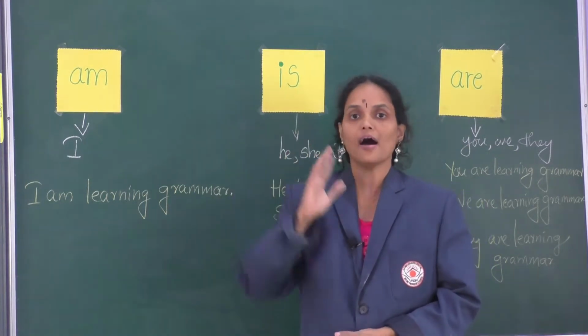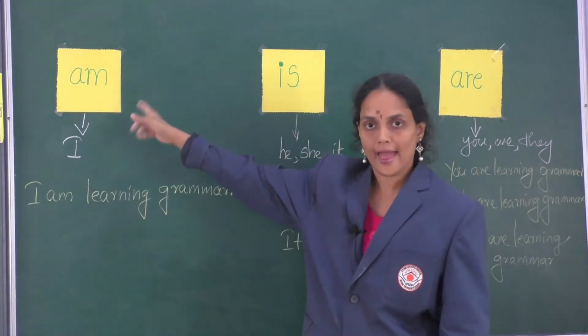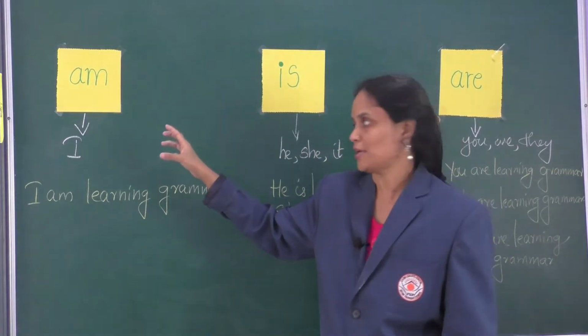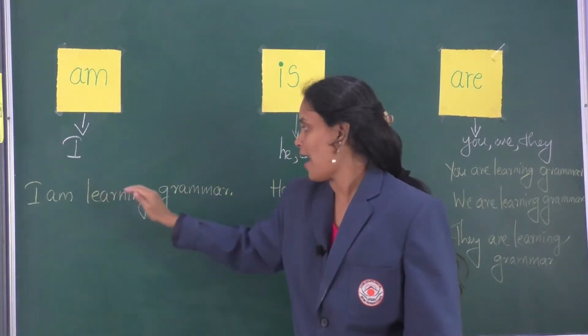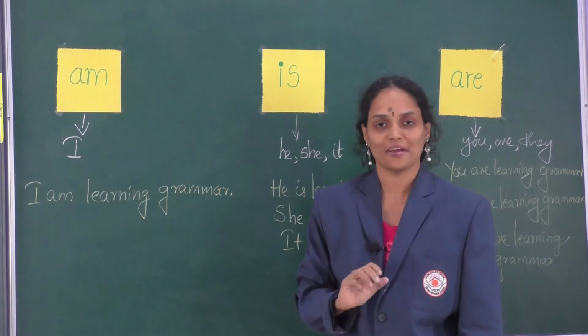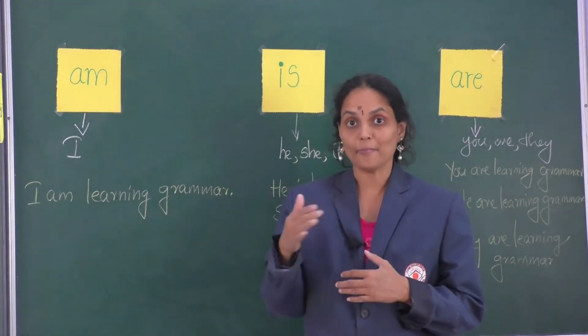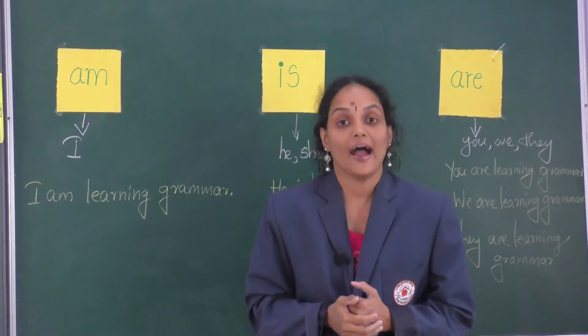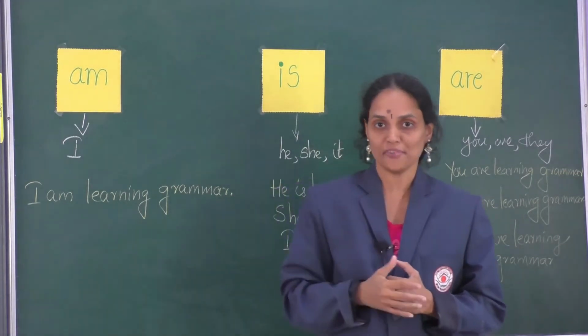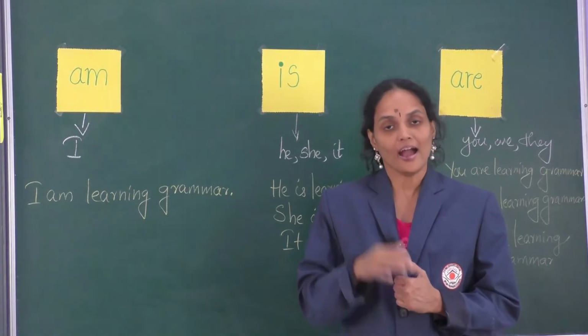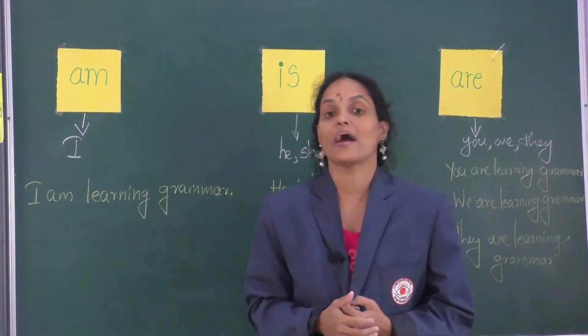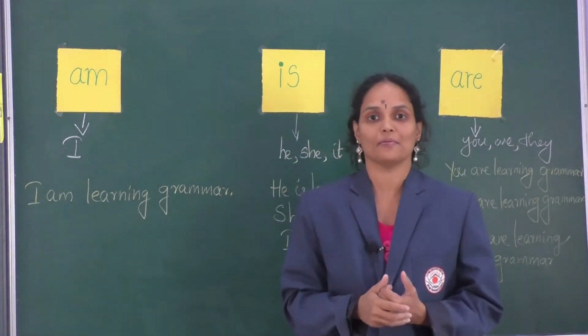Children, we are talking about the use of three auxiliary verbs in English. Am, is, are. The first one is am, which is used with the pronoun I. I am learning grammar. I am reading a book. I am running fast. I am talking to my friend. I am sleeping. I am eating an apple. Right?